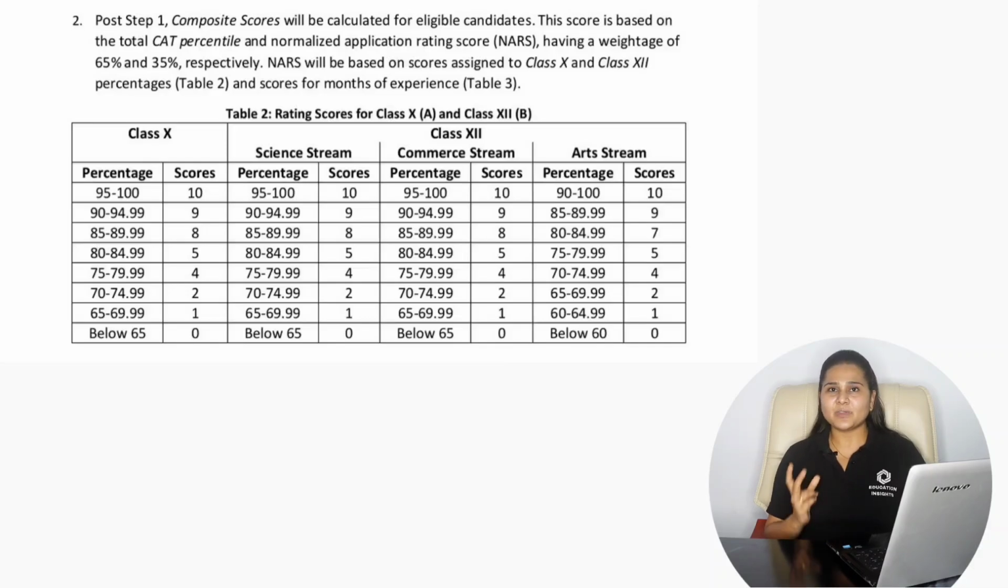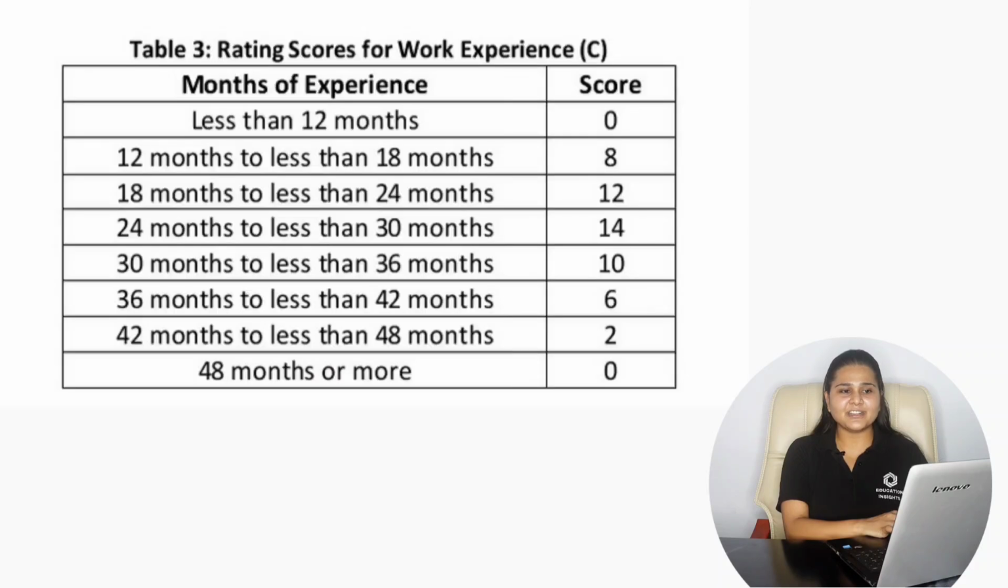In a similar way, you can see here your range of marks for the science, commerce and arts streams for class 12 and calculate your application rating score for class 12. In a similar way, there is the application rating score on the basis of your work experience also. If you have work experience ranging between 12 to 18 months, there is 8 application rating score. If it ranges between 18 to 24, there is 12. In a similar way, you can calculate the application rating score for work experience.